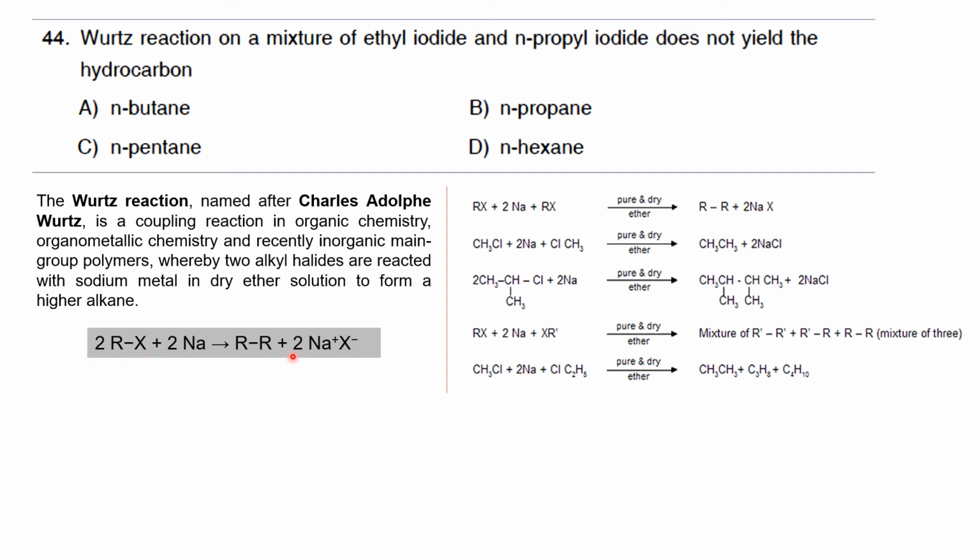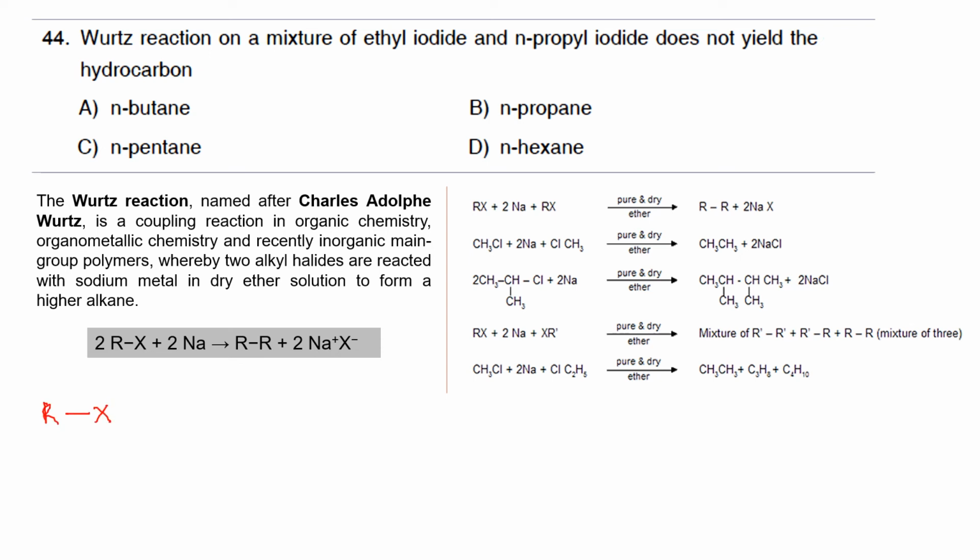So this is the general representation for Wurtz reaction. You are having two alkyl halides and two sodium atoms, and when they undergo Wurtz reaction, the R of the alkyl halides will combine to form R-R. In order to make you understand better, I'll write the expanded form.